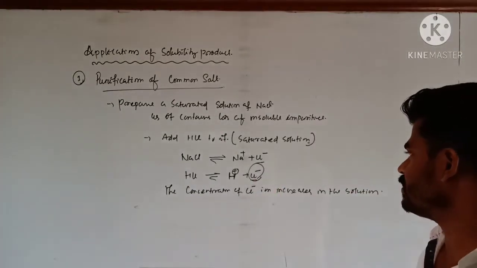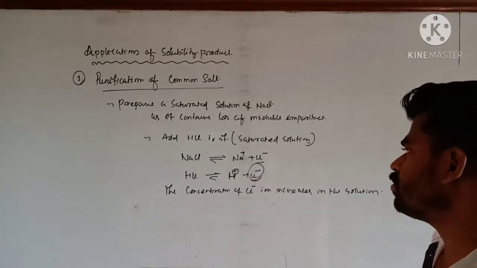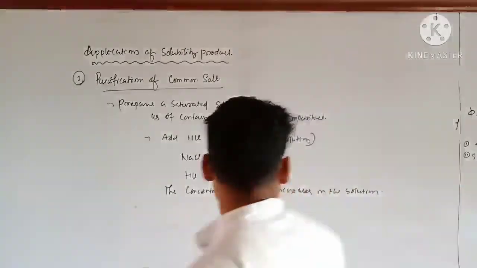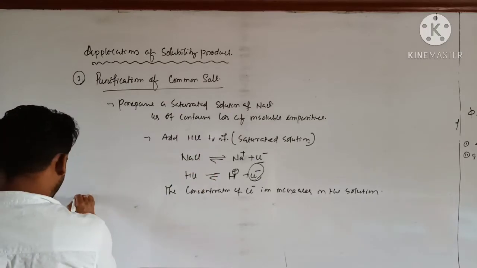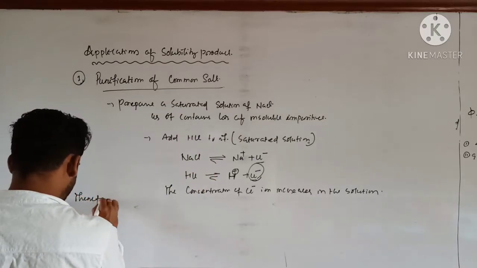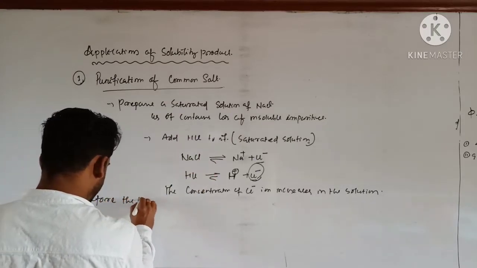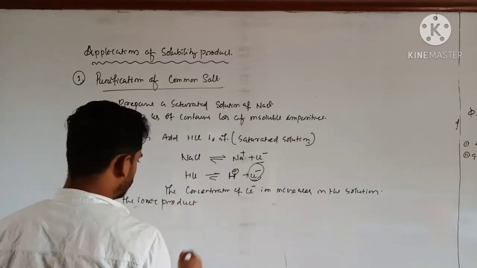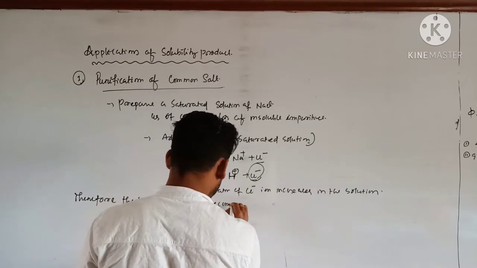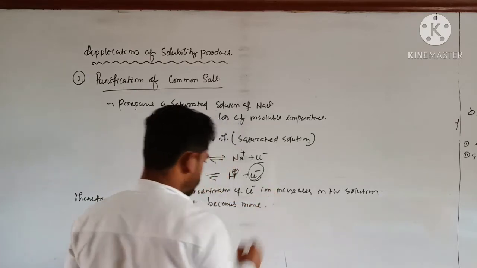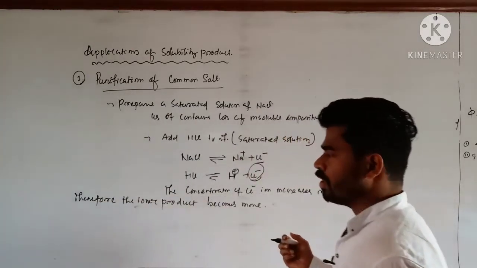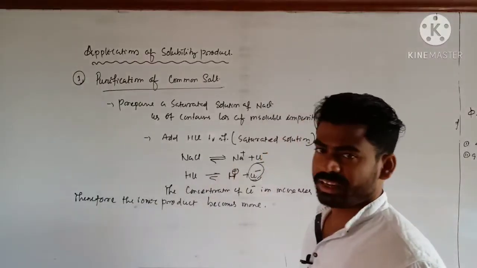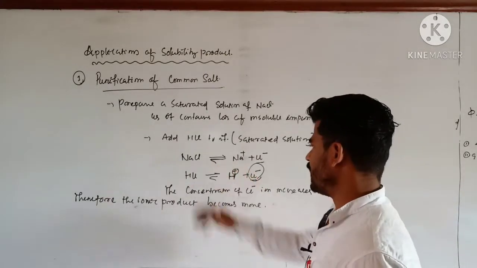Due to the increase in concentration of Cl- ions, what happens? The ionic product becomes more. The ionic product depends upon the amount of ions. So if the ionic product becomes more, then what? The reaction will proceed in the backward direction. That is, precipitation of NaCl takes place.